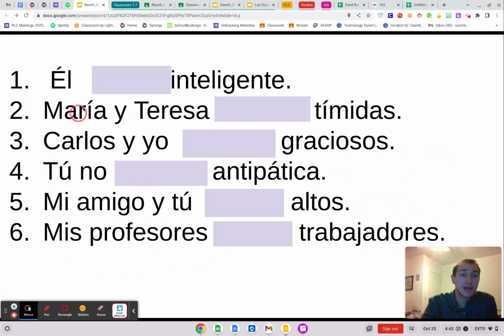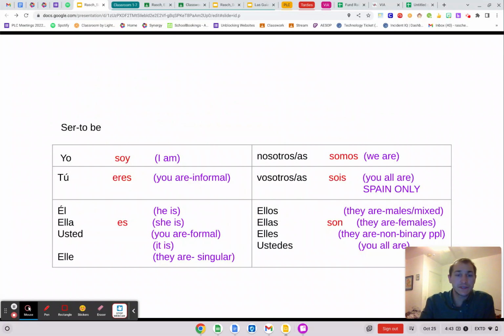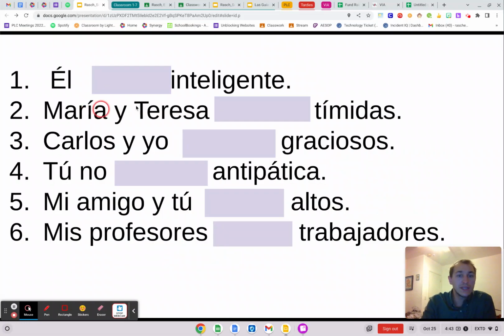Perfect. Maria y Teresa. These are the harder ones when there are two people. If there are two people, is it going to be on the singular side or on the plural side? It's going to be on the plural side. Let's see if I can point to the correct direction. It's right there. All right, so if it's two people, Maria y Teresa, I try to imagine which pronoun I could use to replace Maria y Teresa. I'm going to assume that they're feminine.